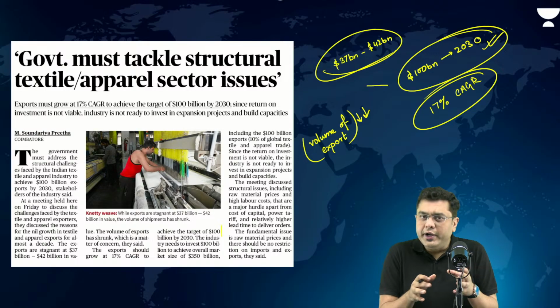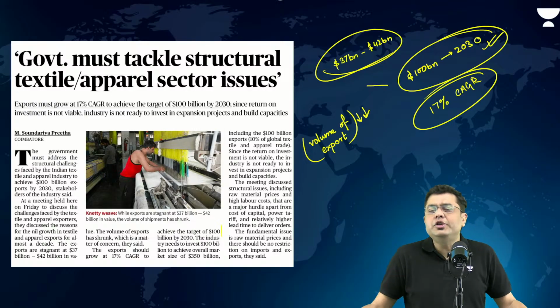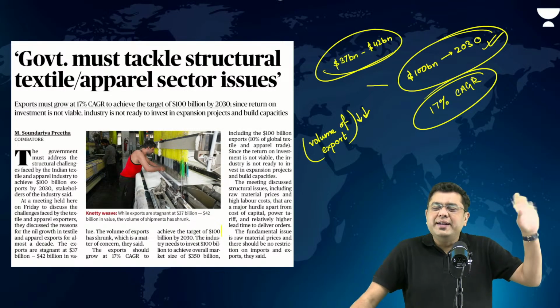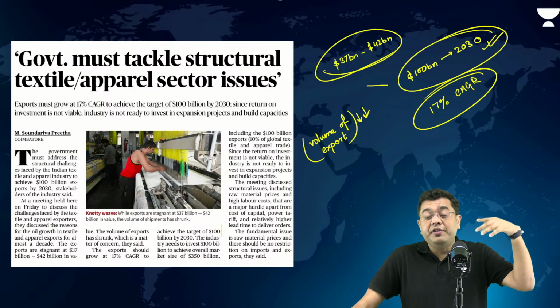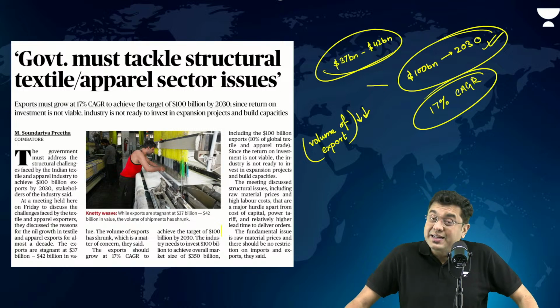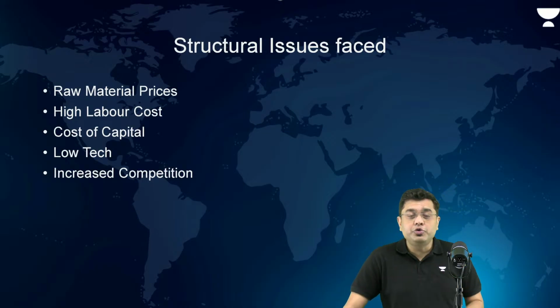Then we will take a look into why we need to pay significant attention to the textile sector. Why can't we just be happy that, okay, the textile sector is stagnant, but mobile exports are increasing, defense exports are also increasing, so we should be happy with that? No, the textile sector is very, very important for us. Why? We'll take a look into it. But first, the structural issues which are faced.